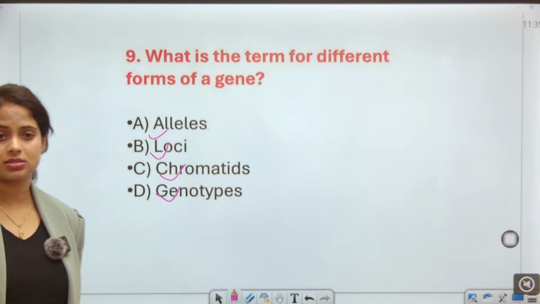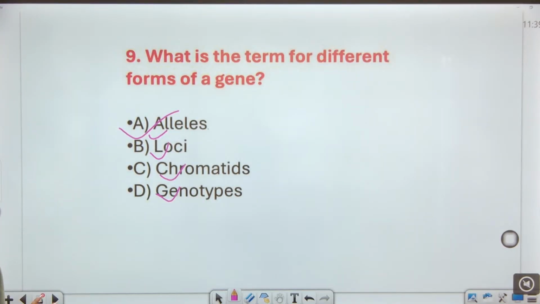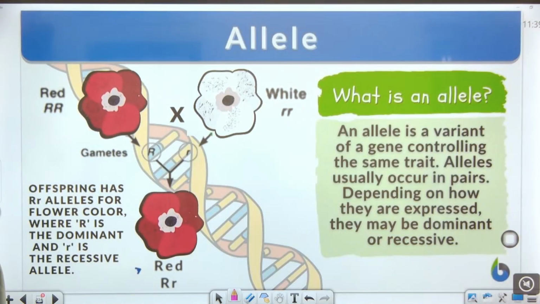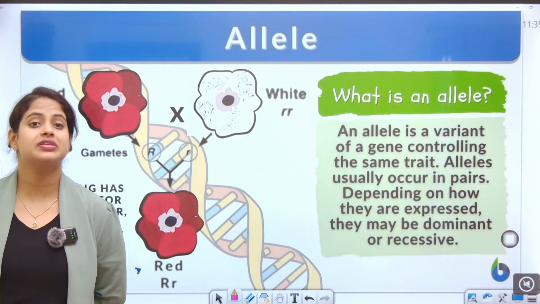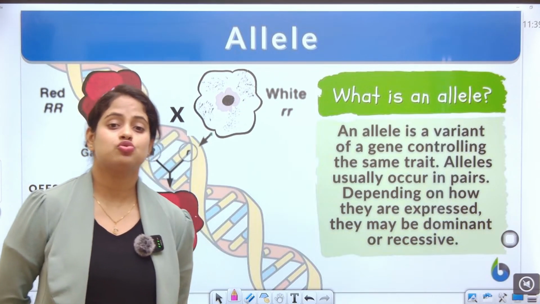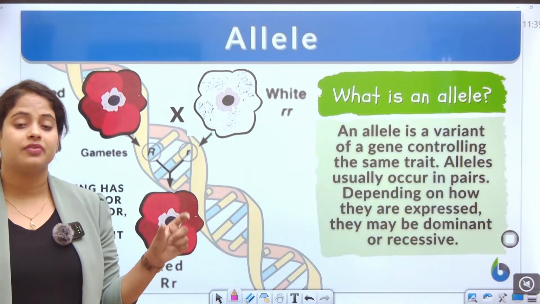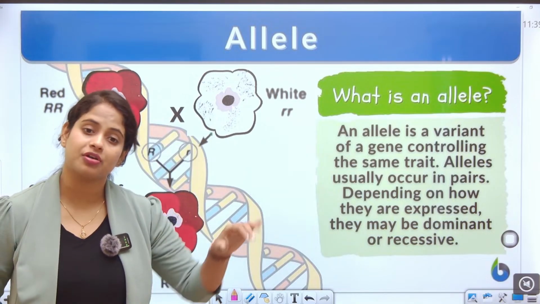Is the alleles. Okay, guys, what is an allele? An allele is a variant of a gene controlling the same trait. Alleles usually occur in pairs, and depending on how they are expressed, they may be dominant or recessive.